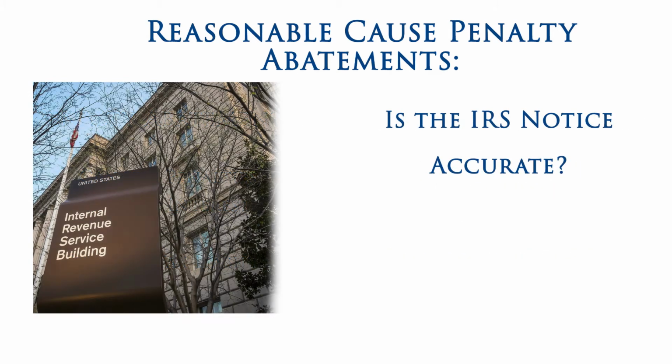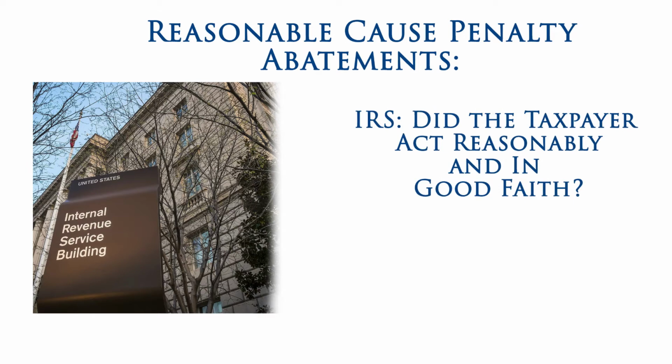With all IRS notices, the first step is to check to see if the information in your notice is in fact correct. If you can resolve an issue in your notice, you may have no penalty at all. Reasonable cause is based on all the facts and circumstances in your situation. The IRS will consider any reason which establishes that you used all ordinary business care and prudence to meet your federal tax obligations, but were nevertheless unable to do so.